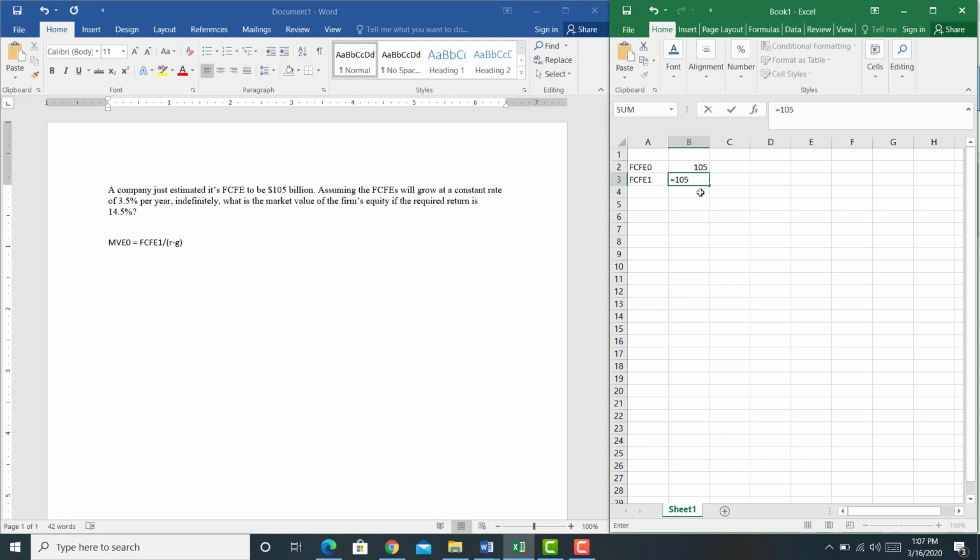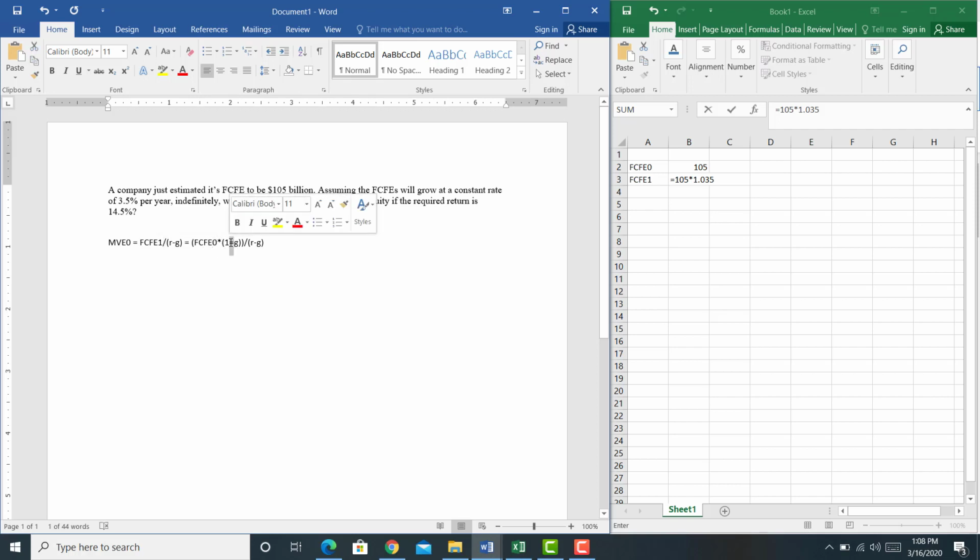So I'm going to say 105 times 1.035, or 1 plus G. Maybe over here I'll say this equals free cash flow to equity holders in year 0 times 1 plus G, divided by the difference between R minus G. Hopefully that makes sense. To get free cash flow to equity holders in year 1, I just multiply free cash flow to equity holders in year 0 by 1 plus G and divide that by the difference between R minus G.